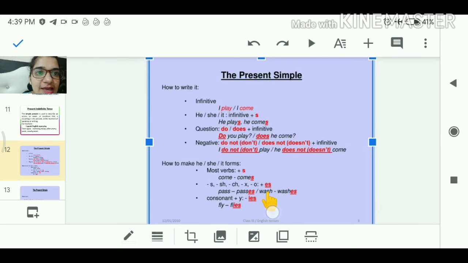Wash, ends with sh, we add es: washes. But if there is a consonant and at the end there is a y, then we change it into the ies form, like fly. Here y is there and before the y there is an l, that is a consonant, then it becomes flies. We omit y from there and put ies over there. In the verbs only.